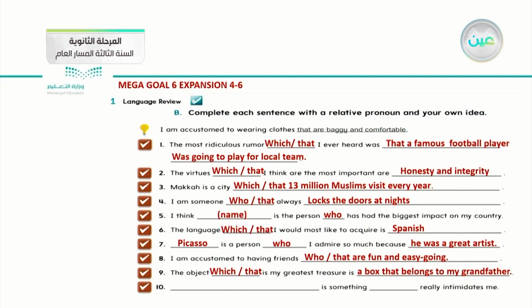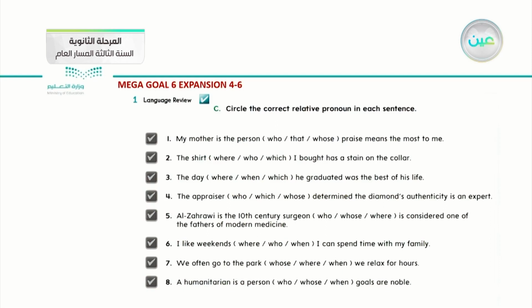Number 10, we have a long space and is something, and another space really intimidates me. What do you think it is? Lightning is something which or that really intimidates me. Okay? By the end of this question, we apply the relative pronouns suitable with things and suitable with people. Can you have more time to apply with another question? Let's transfer to the next slide.